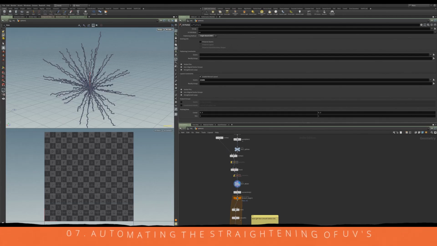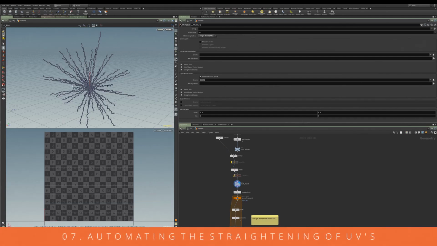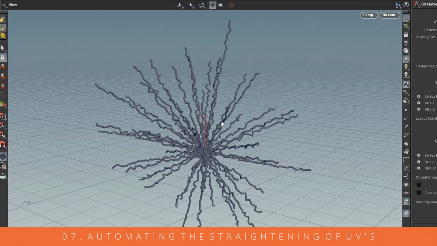Here we have another quick tip. In this quick tip we're going to be taking a look at how we can automate UVs but straighten them out. This is a better example of showing how you could take something that would be really time consuming. So imagine being given this mesh and having the task of laying out all the UVs on this.